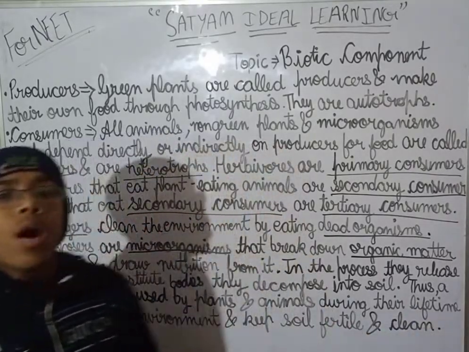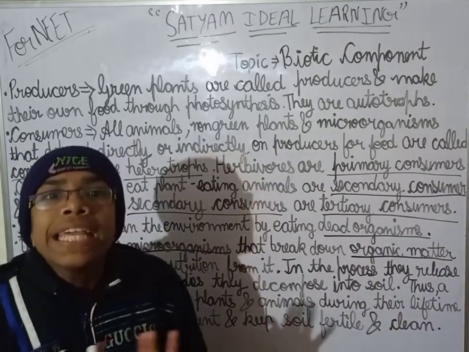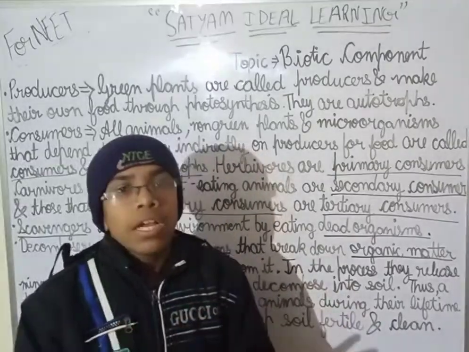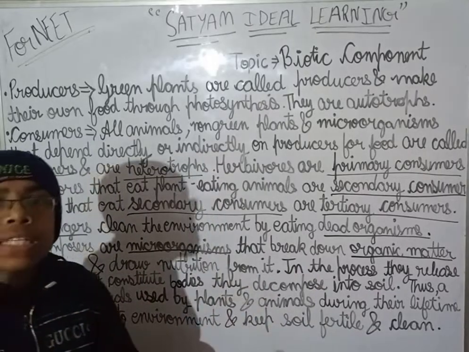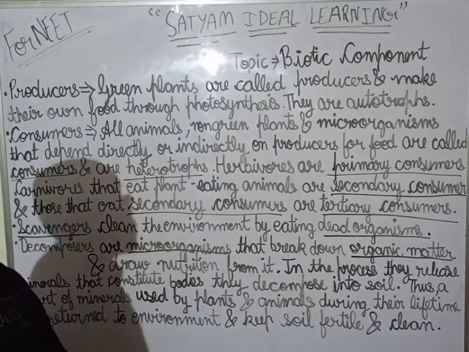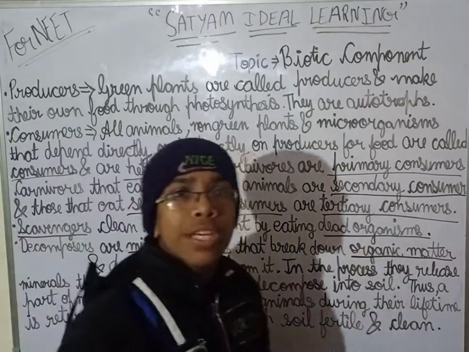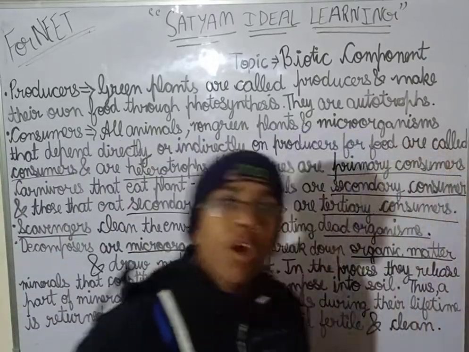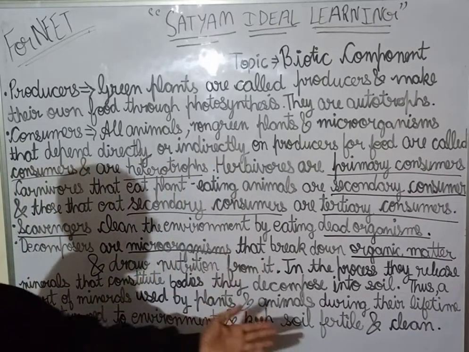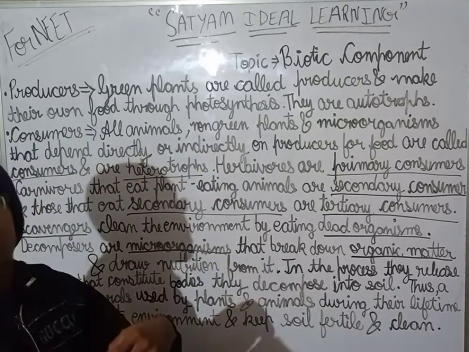Clear this thing? Now non-biodegradable waste are those waste which cannot be broken down by decomposers. The examples of the non-biodegradable waste are metals like aluminium, tin. The non-biodegradable waste cannot be broken down by the decomposers, and the biodegradable waste can be broken down. So decomposers help in the cleaning of the environment and making the soil fertile by getting minerals back.